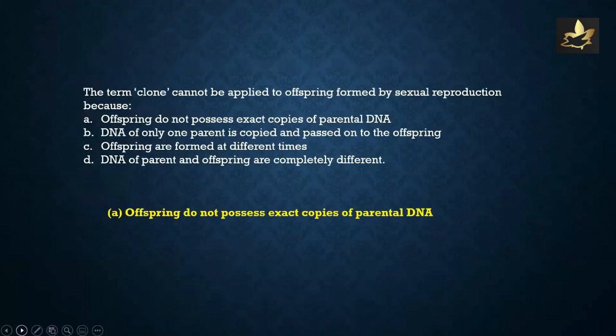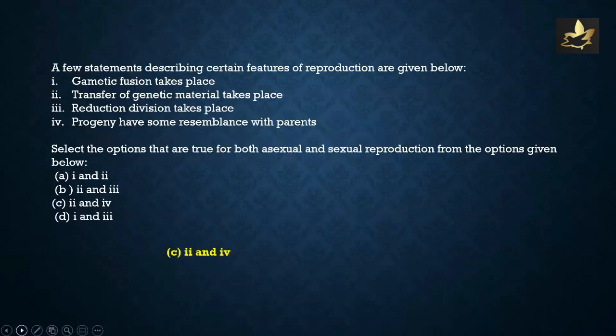The term clone cannot be applied to offspring formed by sexual reproduction because: offspring do not possess exact copies of parental DNA; DNA of only one parent is copied and passed onto the offspring; offspring are formed at different times; DNA of parent and offspring are completely different. As the offspring do not possess exact copies of parental DNA, the term clone cannot be applied to offspring formed by sexual reproduction.